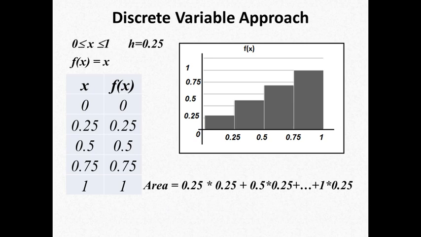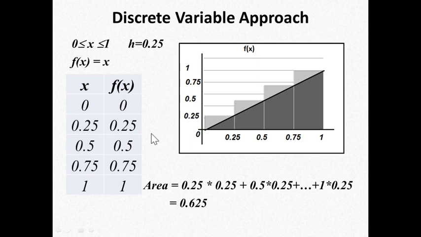After computing the area, you can also pause the video and compute the area by yourself and check the result. The final result is 0.625, but the original result was again 0.5. So although it is closer, it is not accurate. Why is it not accurate? Because some residual areas are also being added, because the width is 0.25. So what should we do? Either we drop down the width to 0.1, 0.02, 0.001. That will make our work more difficult conventionally.